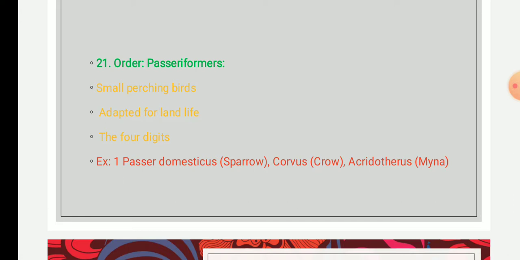With this order, we have completed the classification of class Aves. Quickly, we will revise. Birds belong to the subphylum Vertebrata under the phylum Chordata, and there are more than 10,000 living bird species under the class Aves. They constitute an important member of many ecosystems, because they are found in diverse forms of ecosystems.